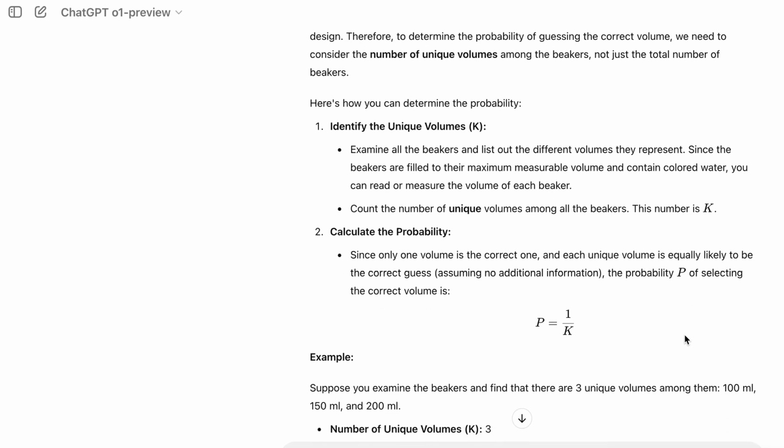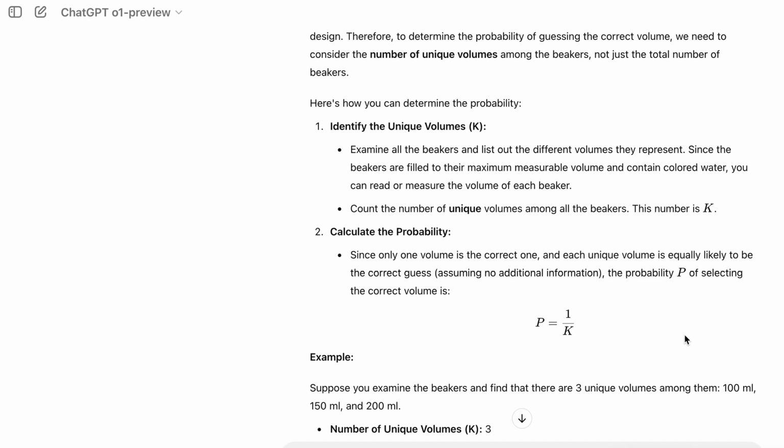1. Identify the unique volumes, K. Examine all the beakers and list out the different volumes they represent. Since the beakers are filled to their maximum measurable volume and contain colored water, you can read or measure the volume of each beaker. Count the number of unique volumes among all the beakers. This number is K. And number 2, calculate the probability.